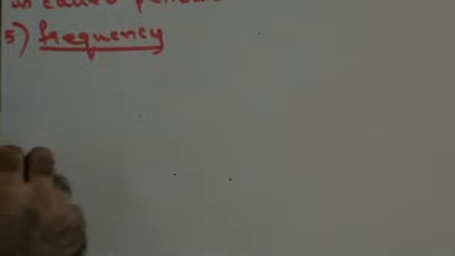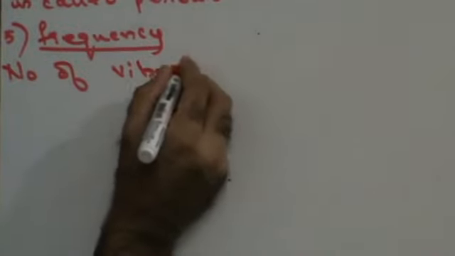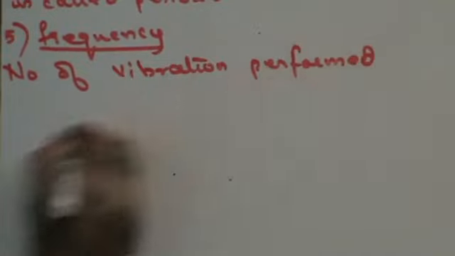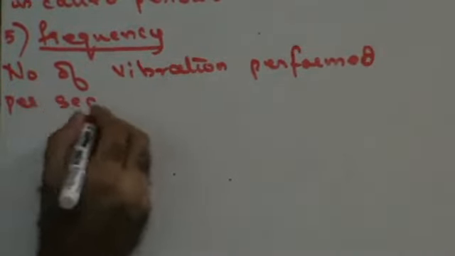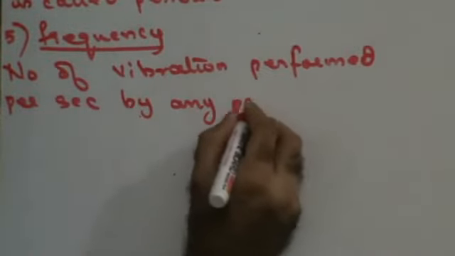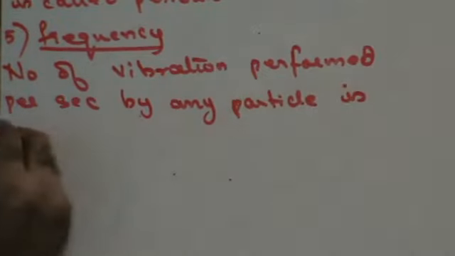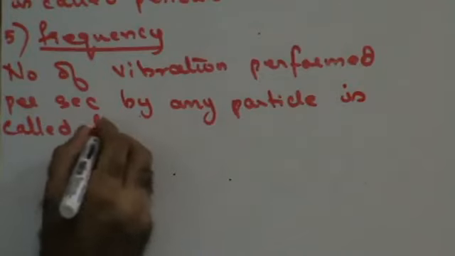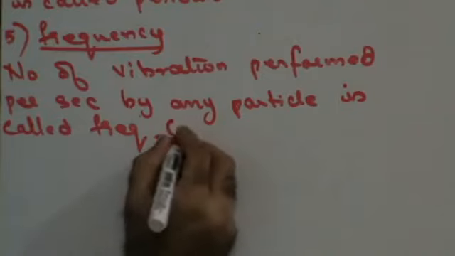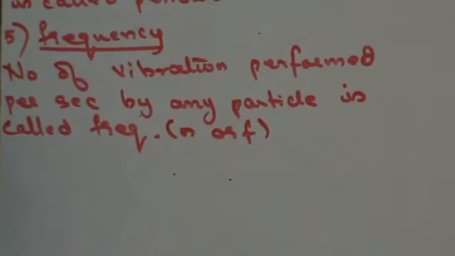The number of vibrations performed per second by any particle is called frequency. Do we get this? Now, frequency is represented either as N or as F. Both the symbols are for frequency.